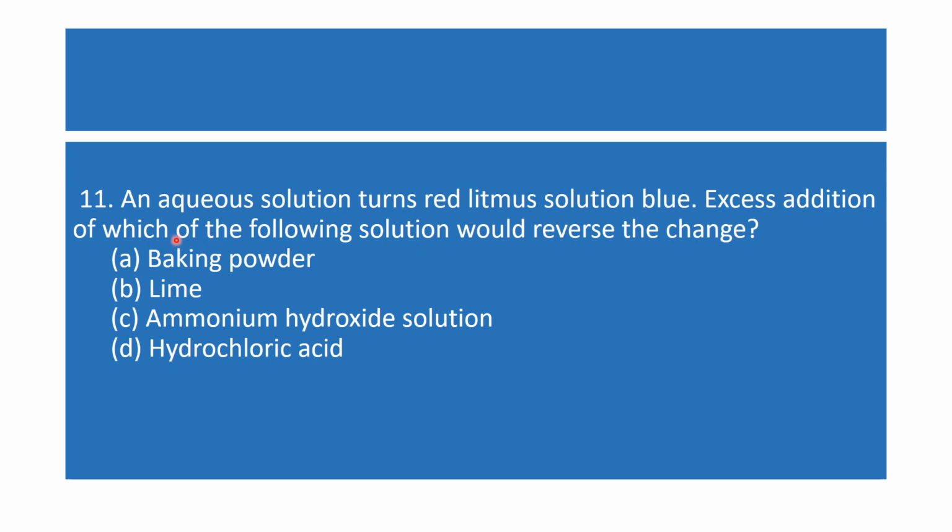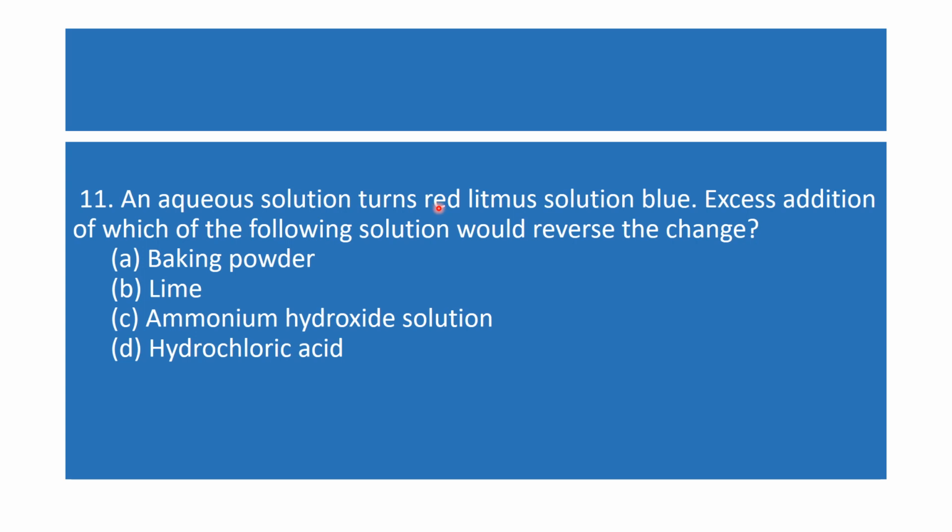Excess addition of which of the following solutions would reverse the change? If an aqueous solution turns red litmus blue, it means some base has been added, and excess addition of which solution will reverse the change, meaning the litmus will again show red, means you will add an acid. Suppose you take HCl in a test tube and test it with blue litmus paper, it will change into red litmus.